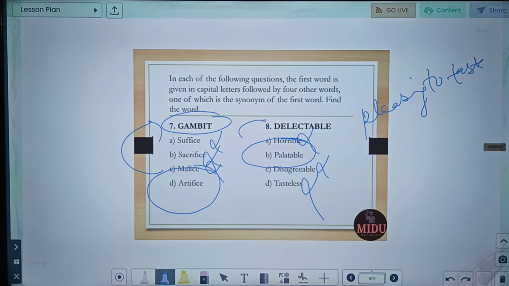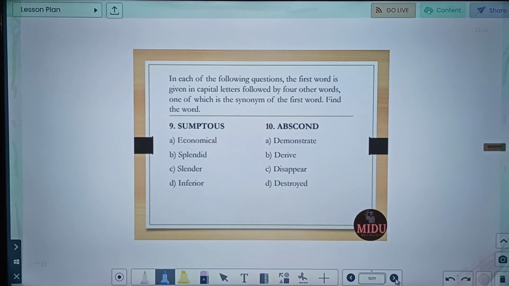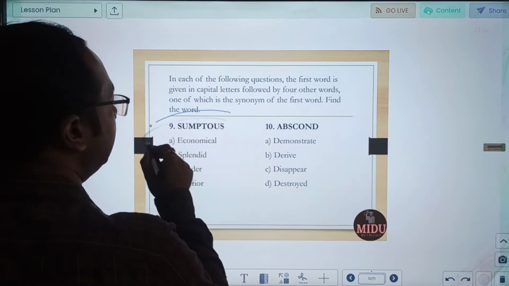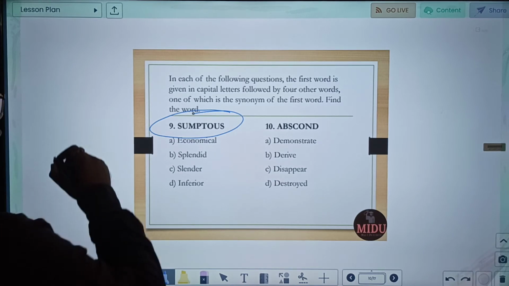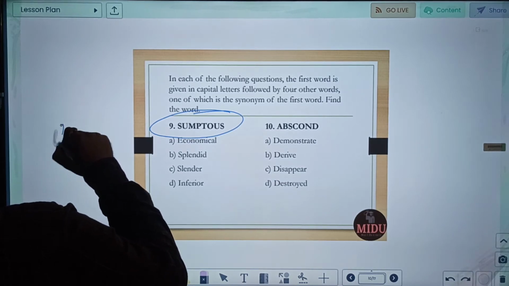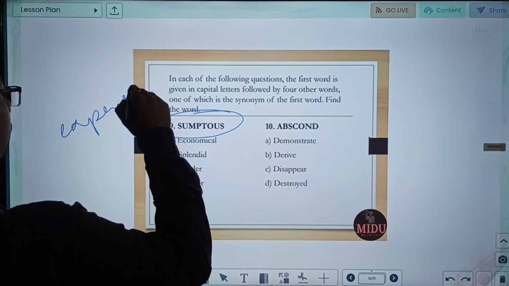Let us move to the next question. Our ninth word, sumptuous. So the meaning of sumptuous is something quite splendid and expensive looking. Okay, so something which is expensive looking.